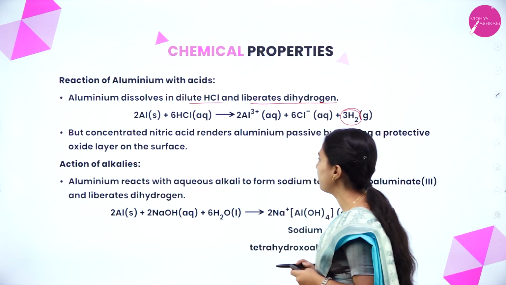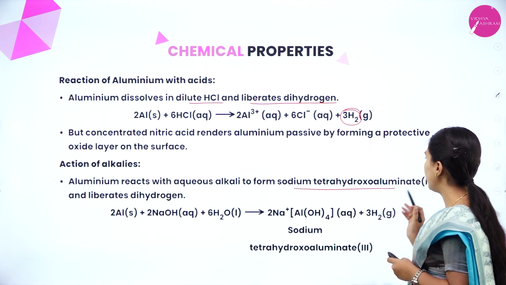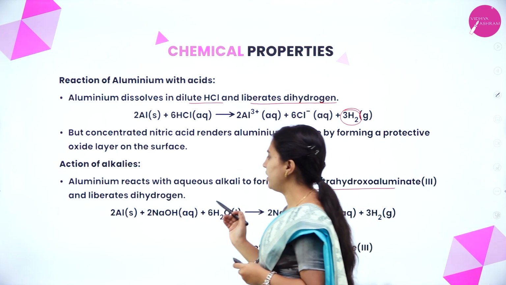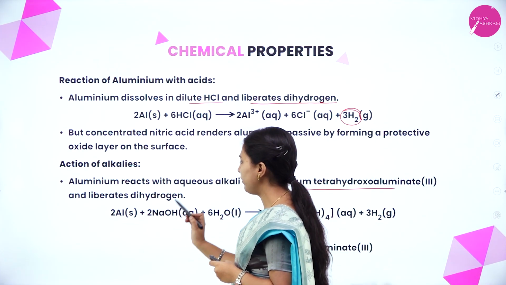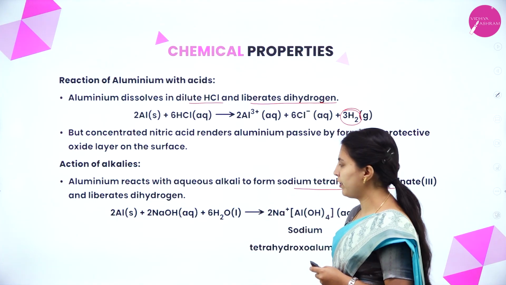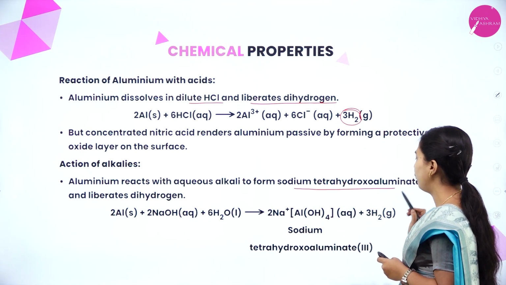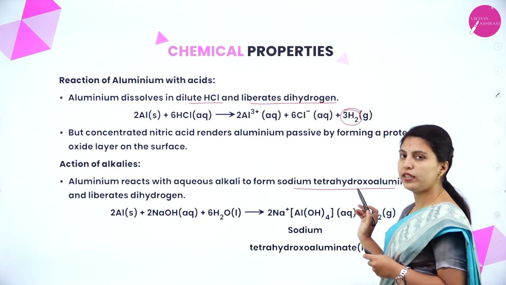Aluminium reacts with aqueous alkali to form sodium tetrahydroxyaluminate and liberates dihydrogen. Aluminium reacting with a strong base, that is sodium hydroxide, in aqueous solution, means water will be there. Sodium tetrahydroxyaluminate will form with the liberation of hydrogen gas.